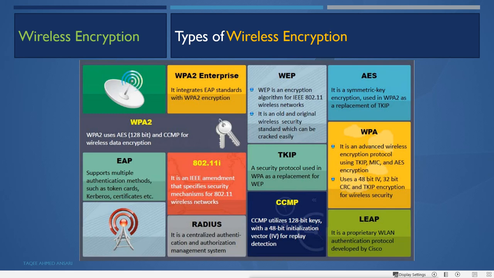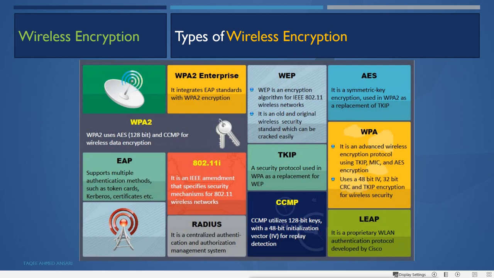This one also has two options, personal and enterprise. Personal is the same, it uses the pre-shared key for backward compatibility, and enterprise means it uses the radius server. It uses centralized authentication for doing the authentication.